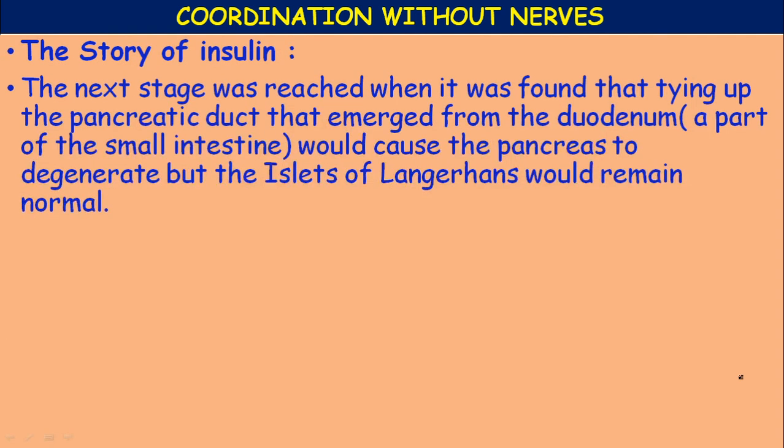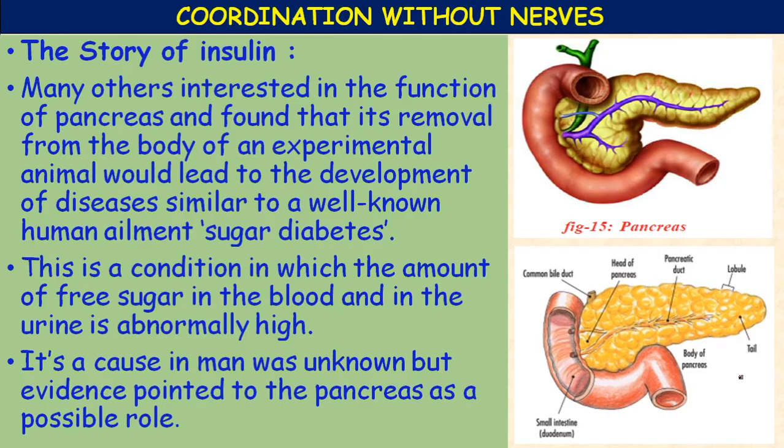So the next stage was reached when it was found that tying up the pancreatic duct that emerged from the duodenum. What they have done? They tied the pancreatic duct which is entering the duodenum. This is the pancreatic duct.